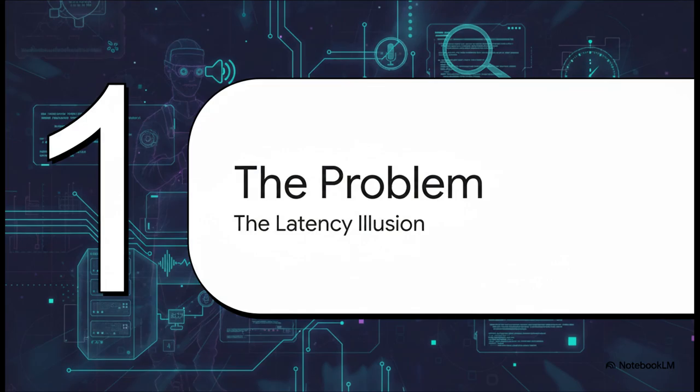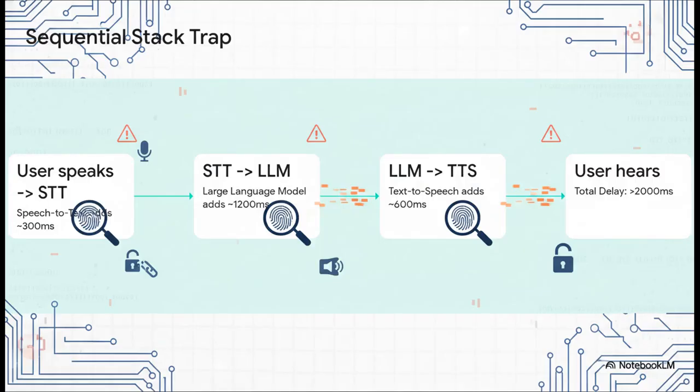So, first up, let's break down the core problem. I call it the latency illusion, because the source of all this lag is often hiding in plain sight, right inside the structure of your own stack. Here it is, the first major mistake, the sequential model stack trap.